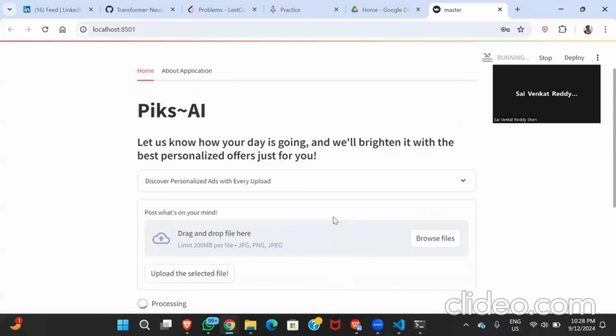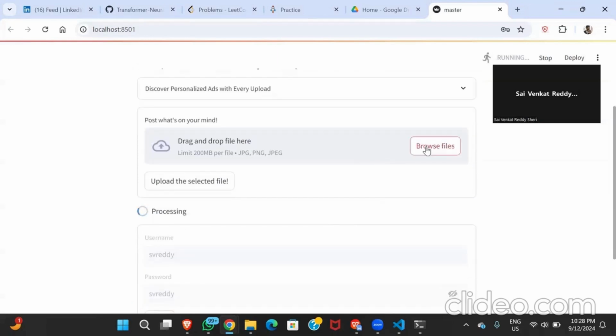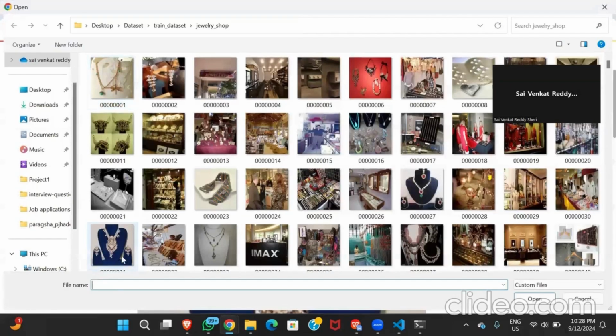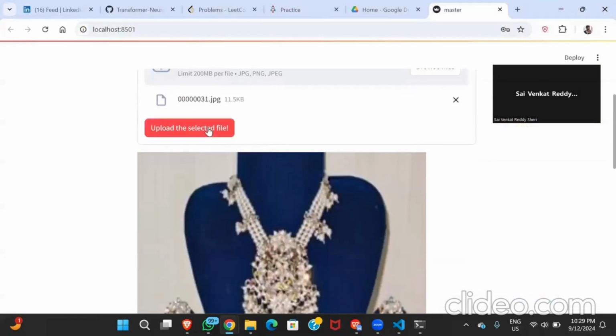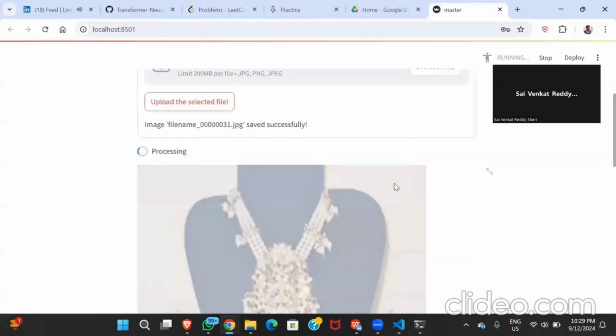This is the direct interface to upload the images, but in reality, this will be a social media interface such as Facebook, Instagram, Twitter, where they upload images, and our model will retrieve that information by scraping and give it to this model. So we are going to upload images here. We are going to upload the images of jewelry. Upload the selected image. So what will happen in the backend?